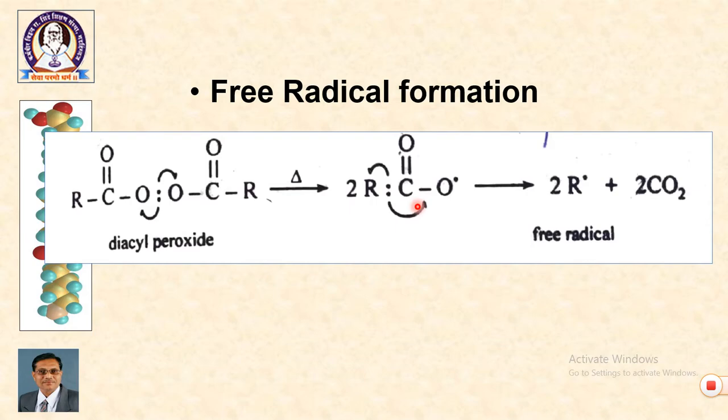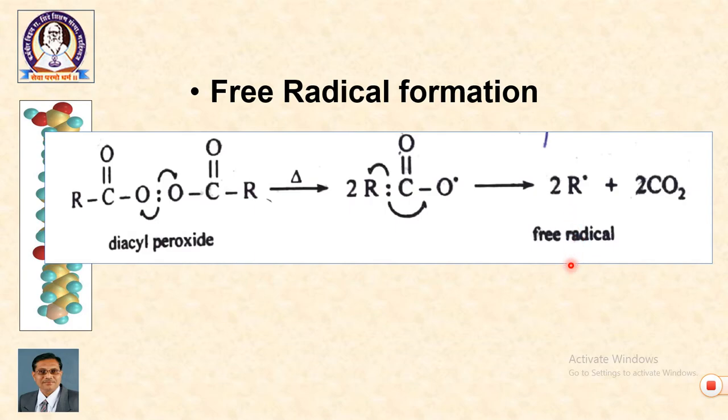This acyl radical, which is again metastable, undergoes cleavage and forms two alkyl free radicals with elimination of CO2. So, this stage is formation of radical and we have free radical as alkyl radical.